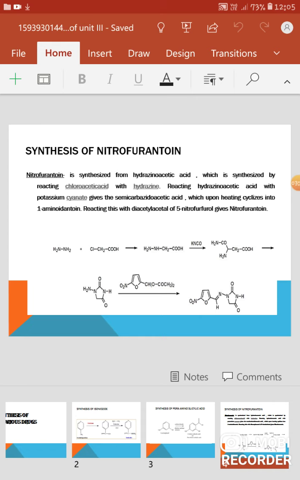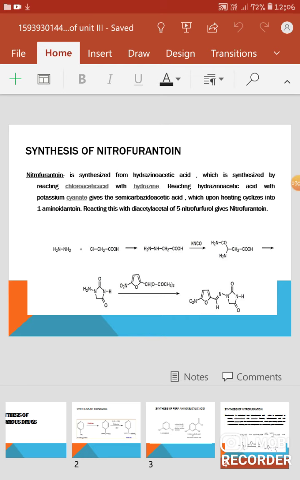Hydrazinoacetic acid is further treated with potassium cyanide, and it gives semicarbazidoacetic acid. So semicarbazidoacetic acid is NHCONH2 CH2COOH. Upon heating, it will cyclize into 1-aminohydantoin, and this 1-aminohydantoin when reacted with 5-nitrofurfural gives nitrofurantoin.